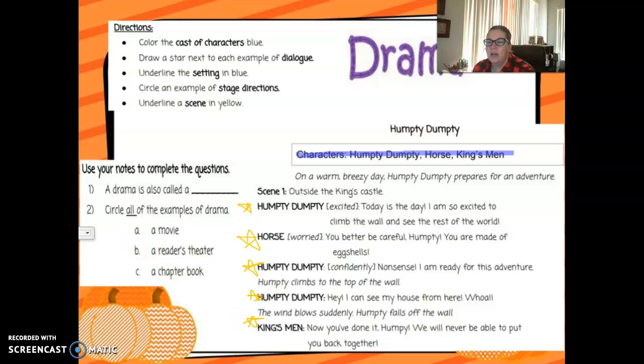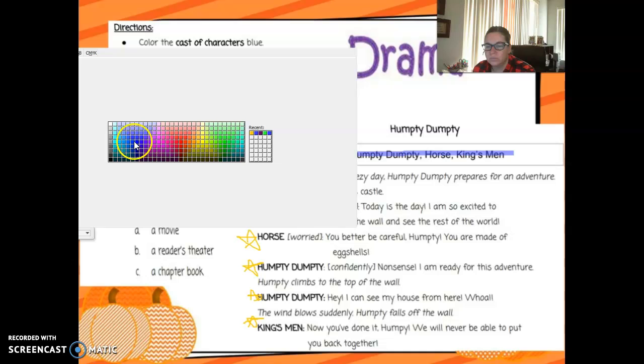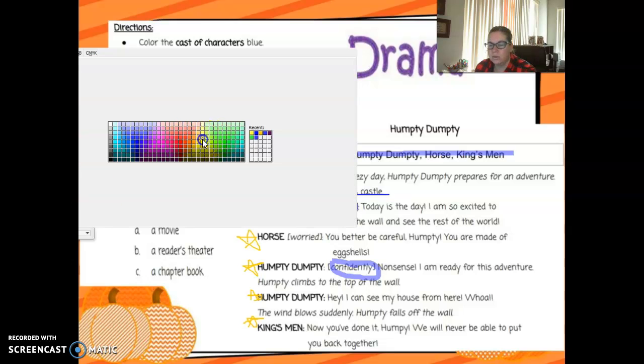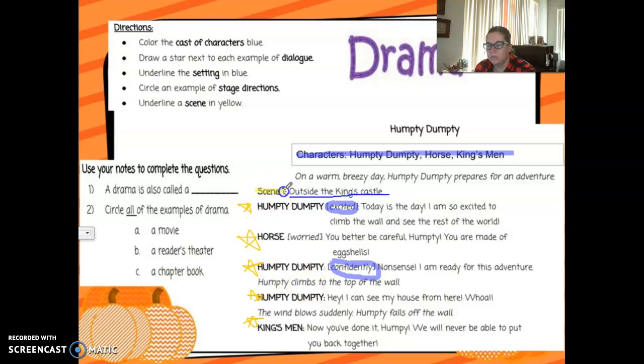All right, underline the setting in blue. Okay, let's see, it's right here outside the king's castle. And then circle an example of the stage directions. All right, well, remember when it's in these brackets before, those are our stage directions, right? And then lastly, underline a scene in yellow. A scene. Well, here's our scene.